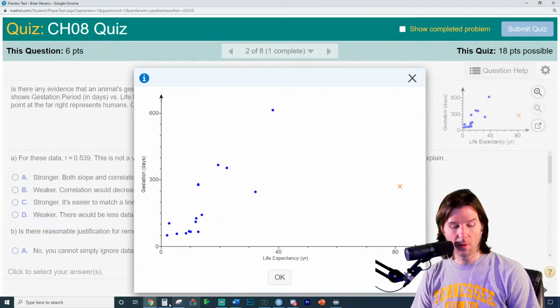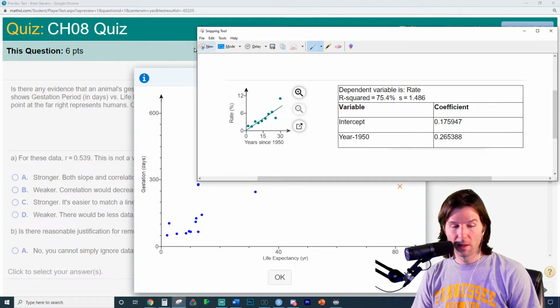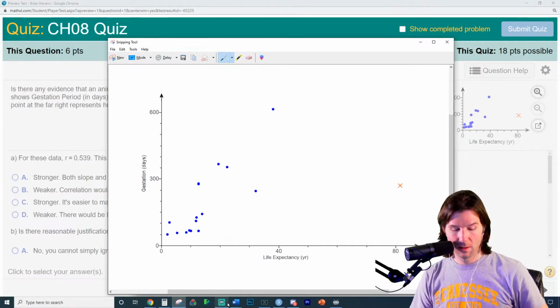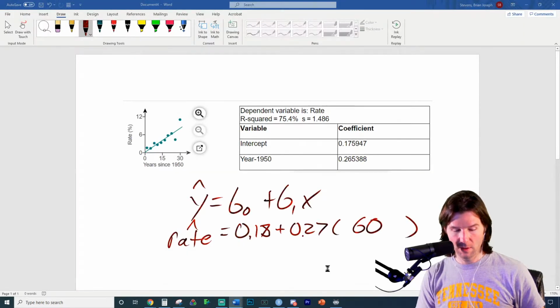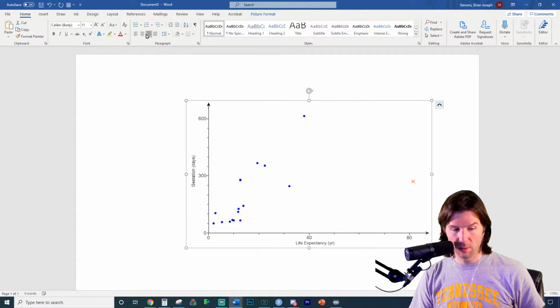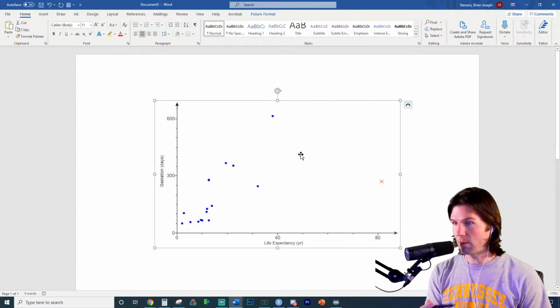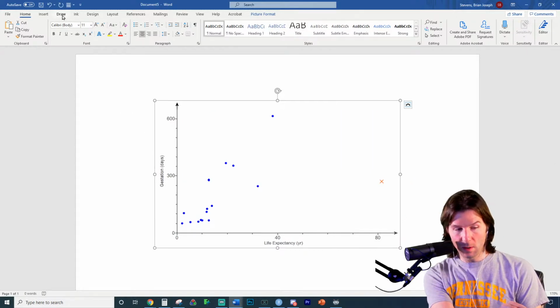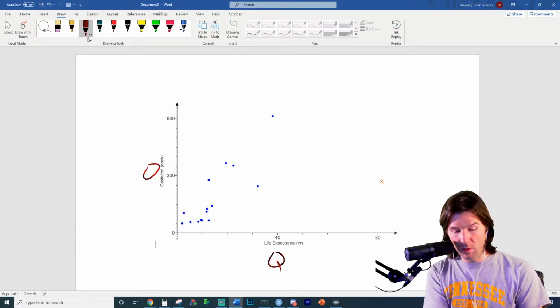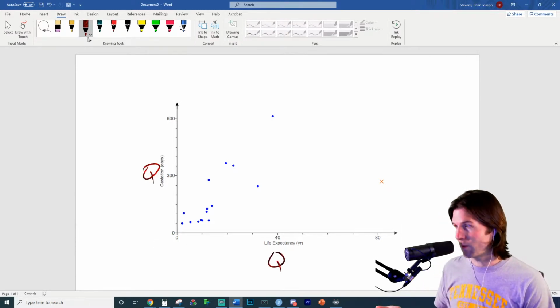QQ straight enough, no outliers, plot doesn't thicken. What looks to be the biggest problem with this graphic? Is it quantitative? Well, it has to be a scatter plot. All scatter plots are going to be bivariate quantitative relationships. So the first condition right here, which is bivariate quantitative, these have to be bivariate quantitative. It's a scatter plot, so it has to be.